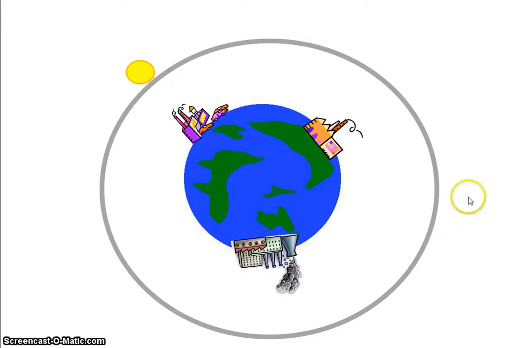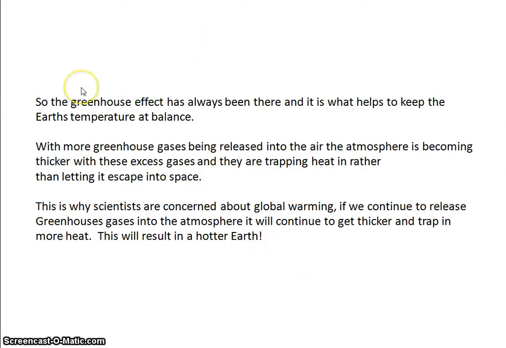So then let's have a look at what happens when our light energy shines down. Here we've got our light energy shining down being reflected back up, just like we looked at before. But as you can see here, there's a lot more heat energy being trapped in our Earth's atmosphere. There's only a little bit being released into space. So you can see as a direct result of this, more heat energy being trapped, the Earth is going to get hotter.